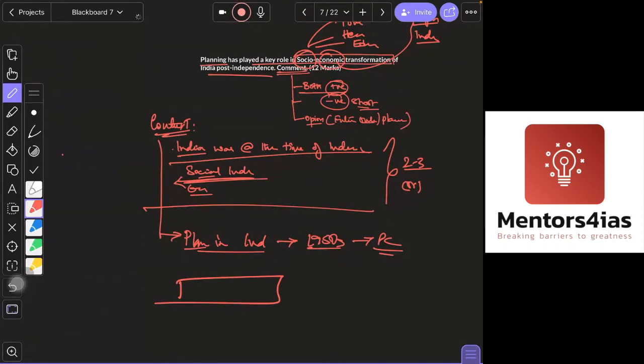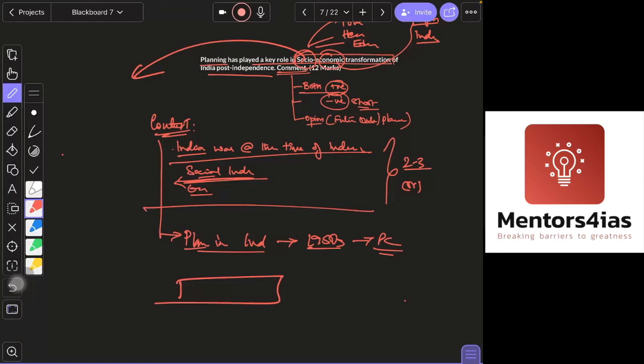Similarly, with respect to milk, we are very comfortable. We are one of the largest producers of milk. All this was done by what? By our planning process. Then when you come to social planning, social sectors were given a lot of importance in our planning right from the first plan itself. Community development programs, CDP, came into the picture. Under community development programs, various social infrastructures were built.